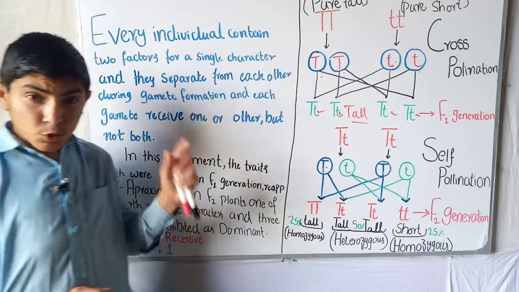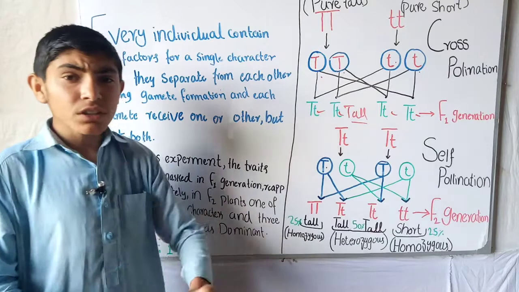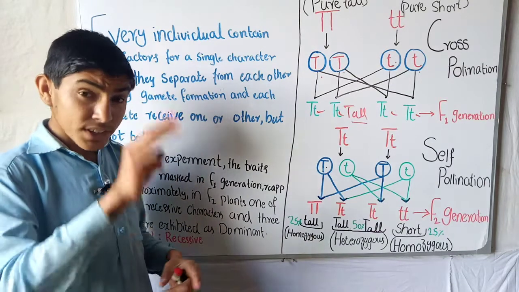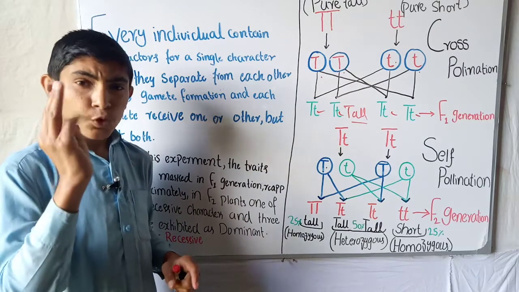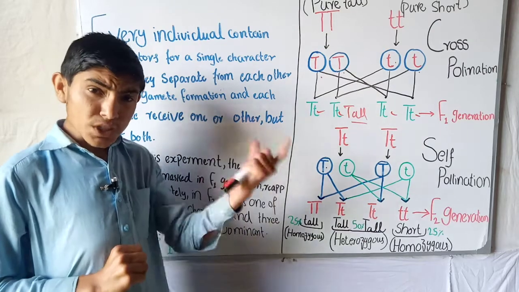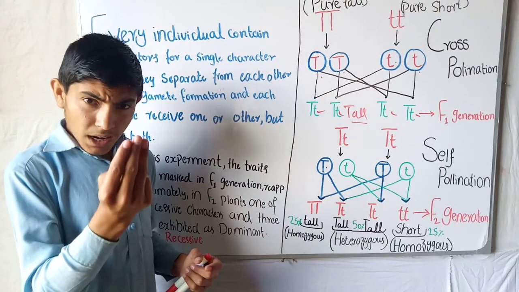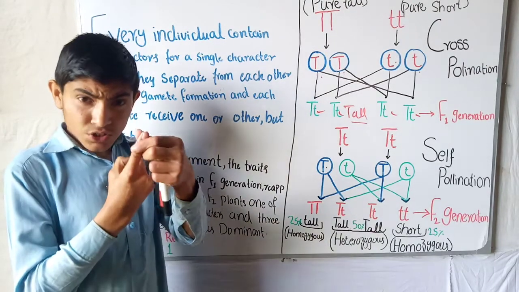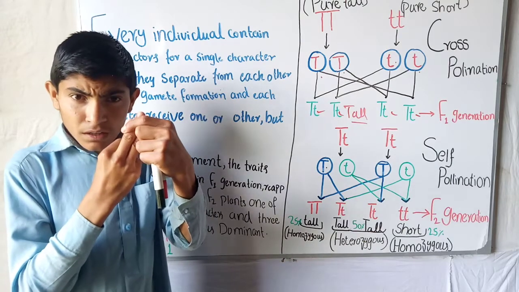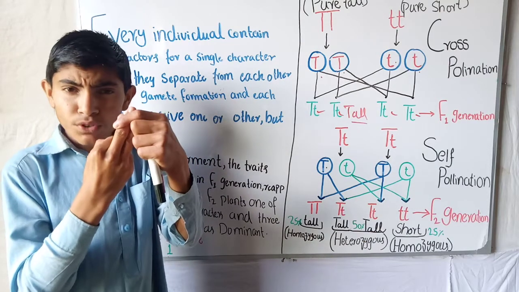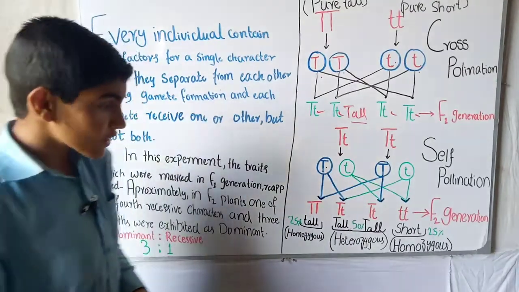So in the F2 generation, in every self-pollination, three plants were tall while the fourth one was short. Of the three tall ones, one was genotypically pure tall and two were genotypically not pure tall, and the one was pure short.